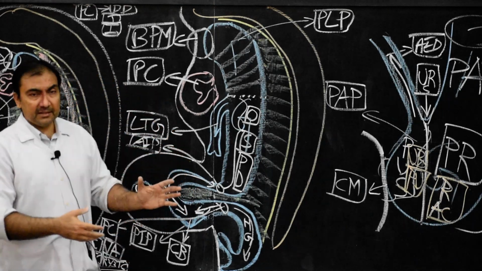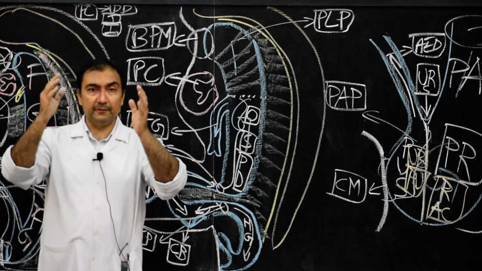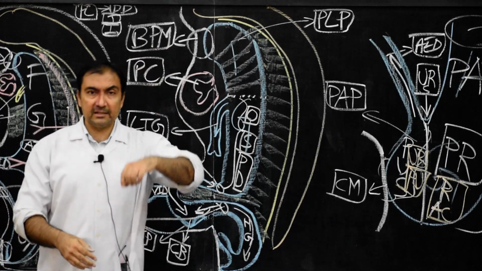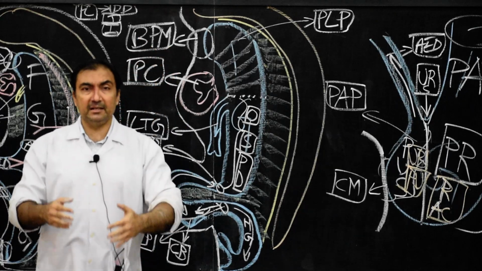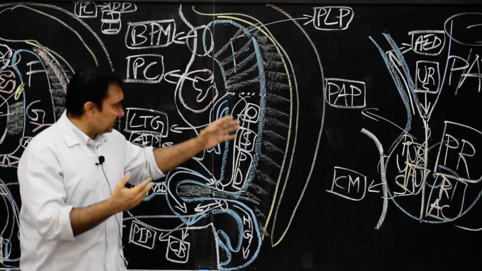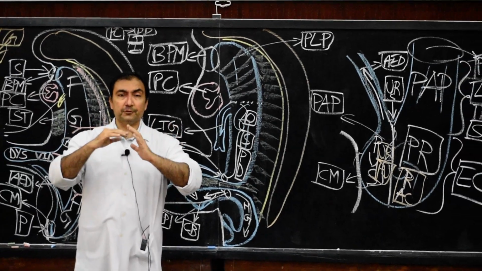Remember, in this lecture we have considered the general introduction to the development of the alimentary system, right from the foregut till the hindgut, right from the buccopharyngeal membrane till the cloacal membrane. These are the fundamentals, the basics. If you understand this, it will be very easy to understand the future concepts, the future lectures.